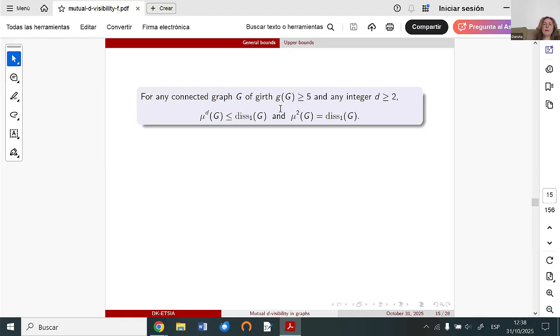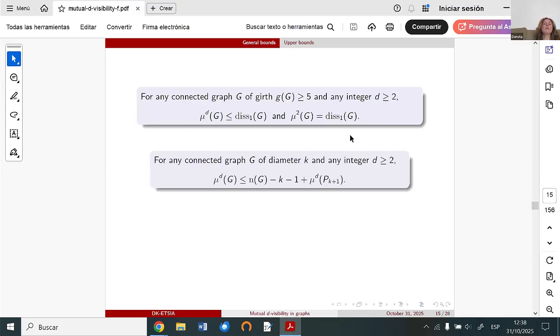And we have equality in the case when d is equal to 2, then the mutual d-visibility number of a graph is equal to the 1-dissociation number of the same graph. We also obtain other upper bounds, since here we have one restriction, one condition, that the graph needs to have girth at least equal to 5.